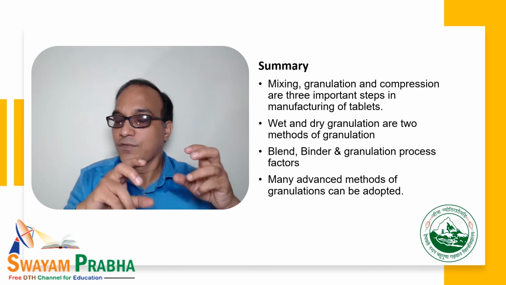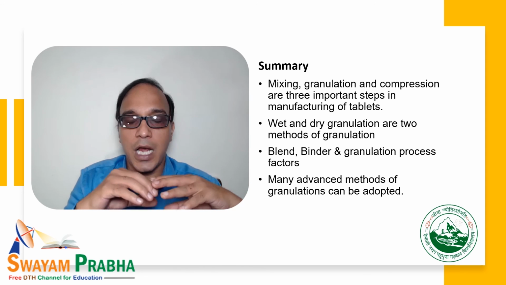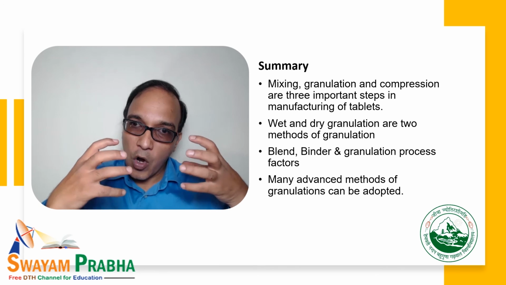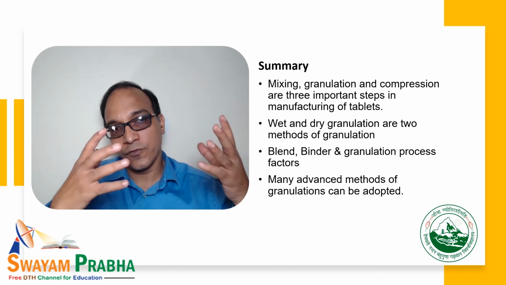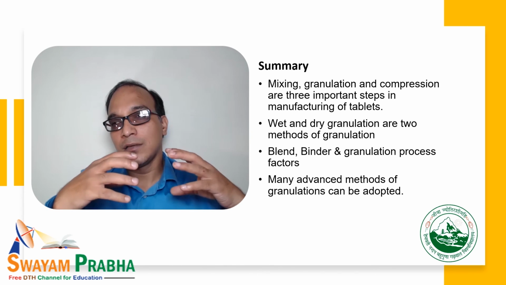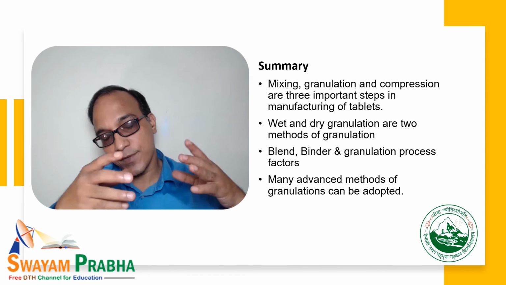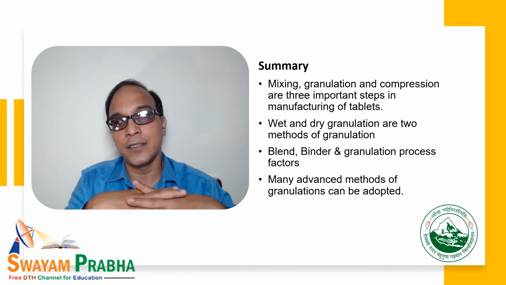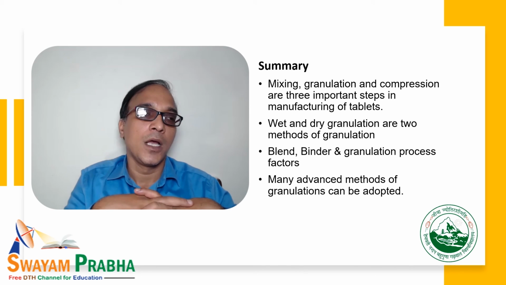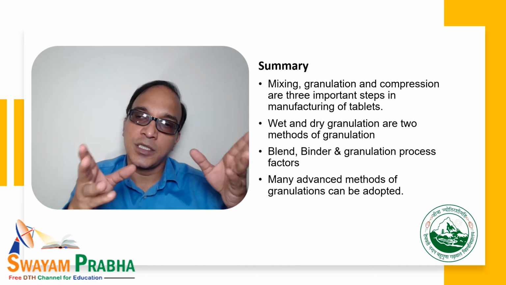Wet granulation is done with the help of a wetting agent or a wet binder, liquid binder, and with various mechanisms, special kinds of bonds are developed within the granules, and thereby the granules are actually formed. Basically the steps involved are charging, and then fluidization if we are using the FBG, and then spraying and then drying. These are the major steps in wet granulation basically.